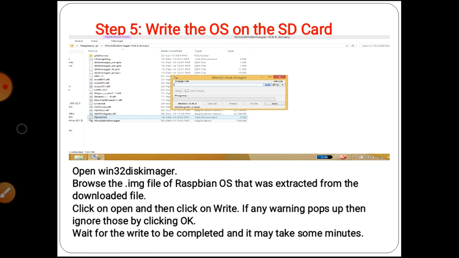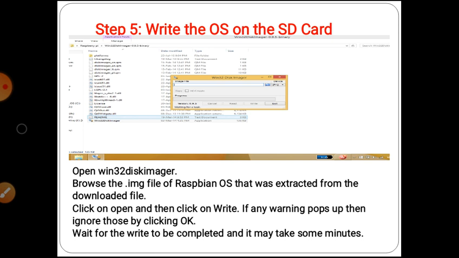Next, step 5. Write the OS on the SD card. Open Win32 Disk Imager. Browse to the .img file of the Raspbian operating system that was extracted from the downloaded file. Click open and then click on write.